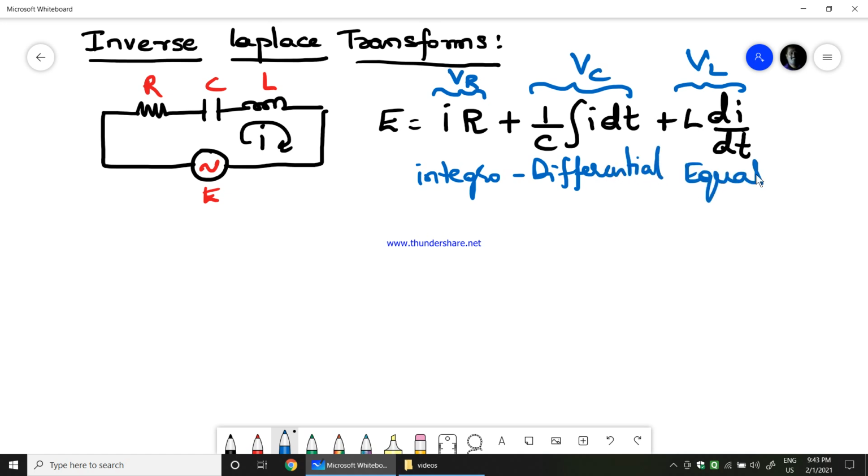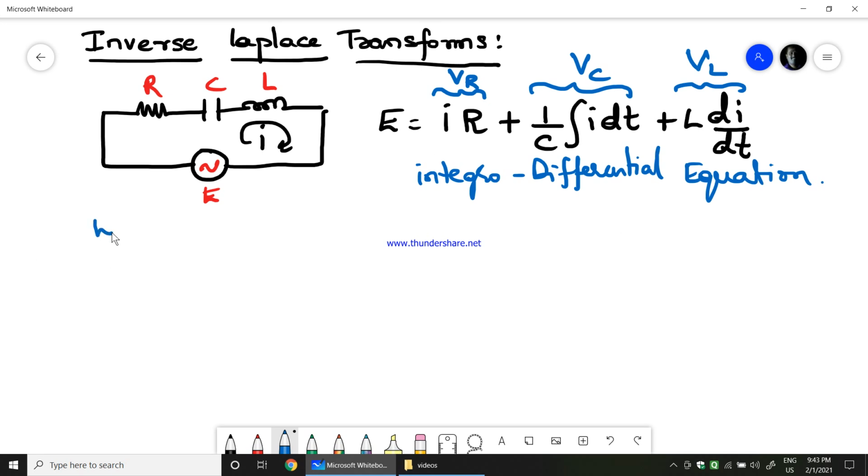To find the solution for this integro differential equation is quite impossible, or rather it becomes very complicated, because you have both integration and differentiation terms in one single equation. Therefore, to overcome this complexity that we have in the time domain equation, we will try to transform this equation into the frequency domain by applying Laplace transform.